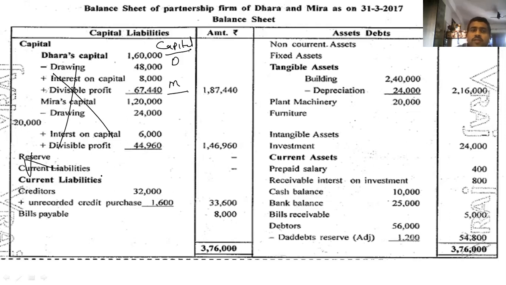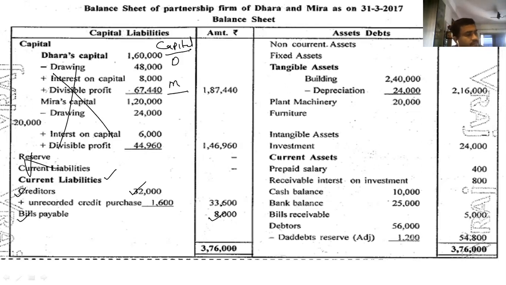In current liabilities, write down the first is creditors. Creditors, inner column 32,000. Then comes bills payable. No tick mark, nothing. Outer column 8,000.